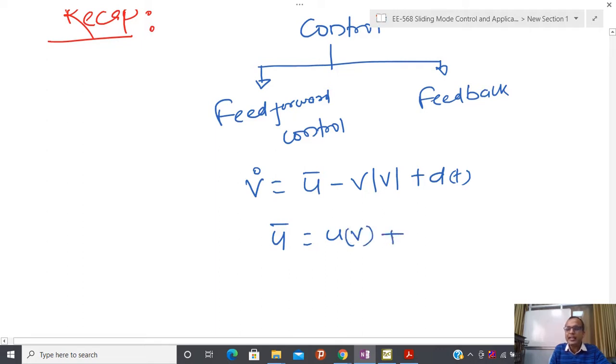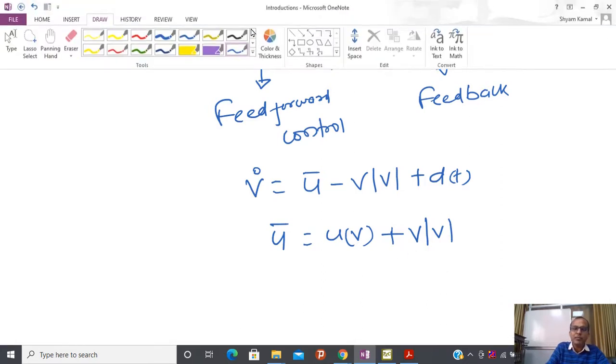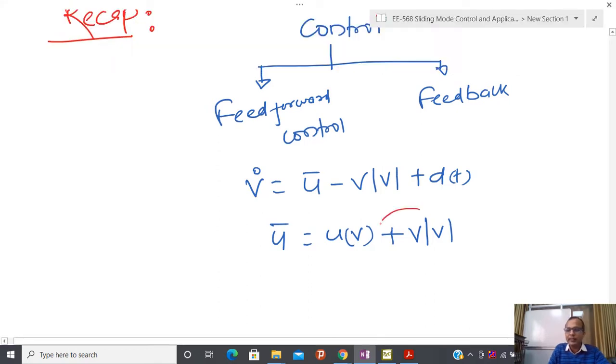And v is known to me. I am assuming that I have to control velocity, and the information of velocity is known to me. So this part, v mod v, is called the feedforward action, and this particular part now I have to design.